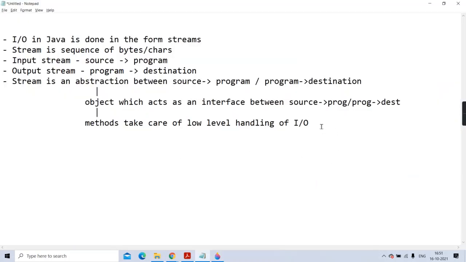Then the next important point I want to tell you is that input output in Java is consistent. Consistent meaning what? That also I'll try to clear. Consistent meaning, let the source or destination be anything.